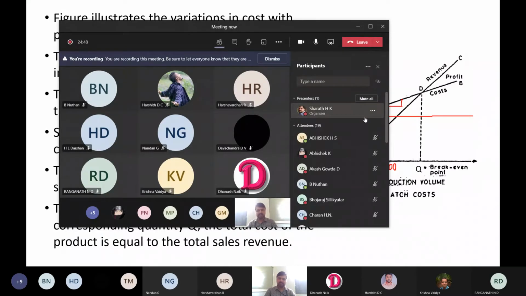Every company will do that. Initially they will be in loss, gradually they will pick up, and at a certain point they are able to recover all investment, and later on if they run the business, they will be in profit. So this is the trend in most of the business sectors. Companies will do break even analysis before releasing any service, product, or it may be a physical product. They will obviously do this break even analysis. Without that, they don't do business on a larger scale.